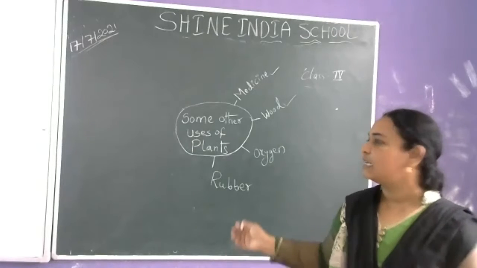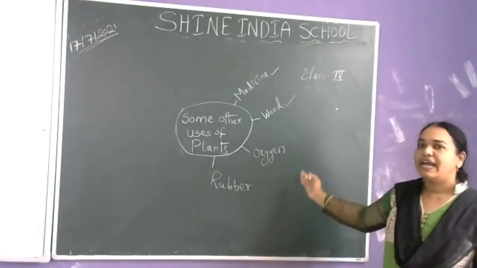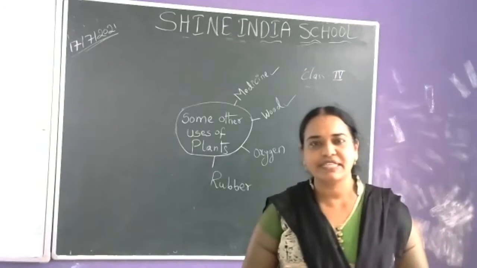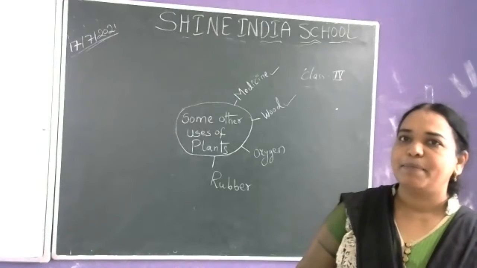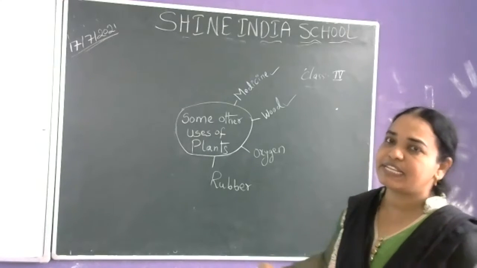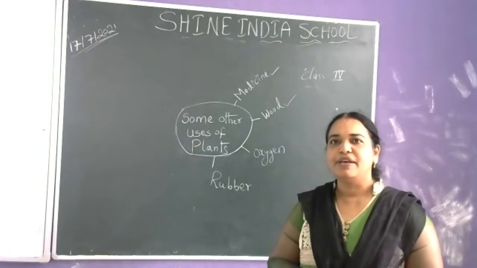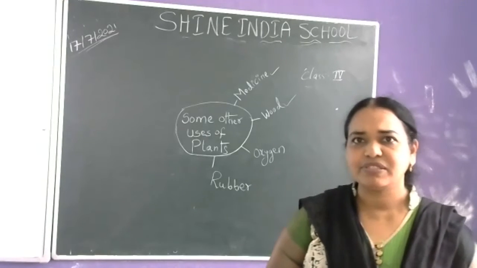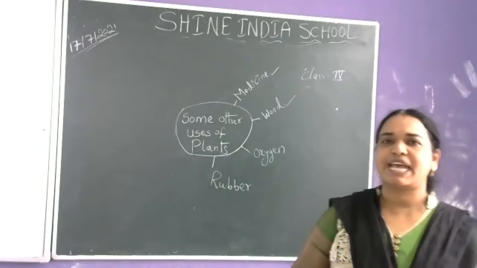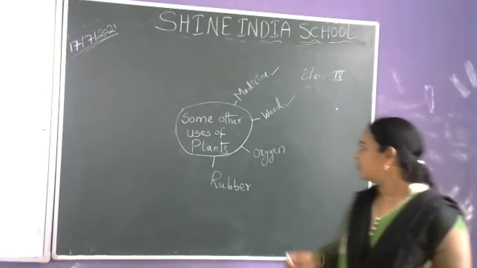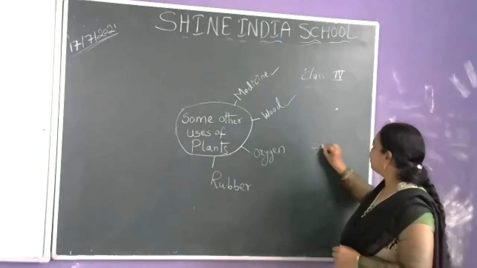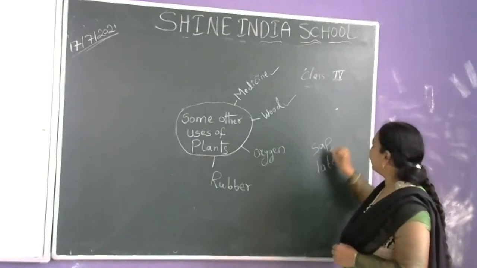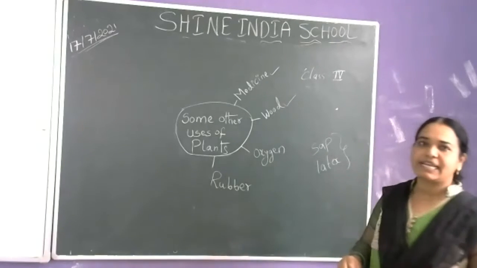So the plants give us oxygen, and rubber: the tires, rubber bands, erasers, and some other things manufactured from rubber are also plant products. From rubber plants, they collect the sap or latex. Sap and latex both are the same.